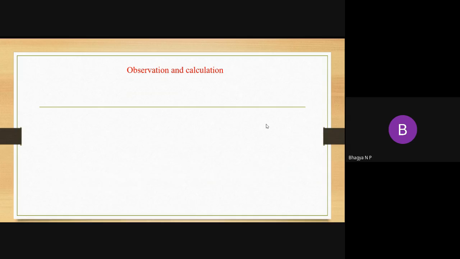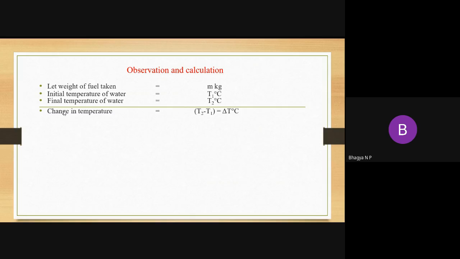Next is observation and calculation. Coming to the calculation part, let us consider the weight of fuel taken in the crucible, let it be m. The initial temperature of water, let it be T1 degrees Celsius. Final temperature of water, let it be T2 degrees Celsius. Change in temperature, we call it delta T. Weight of water taken in the calorimeter, let it be W1. Water equivalent of calorimeter, that is W2 kg, and specific heat of water is denoted as S.